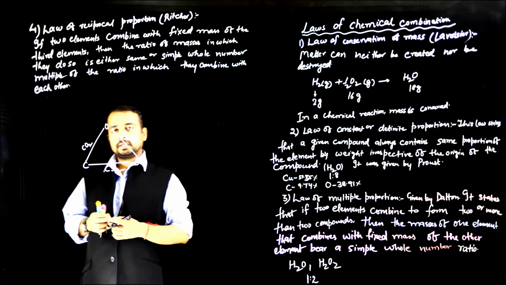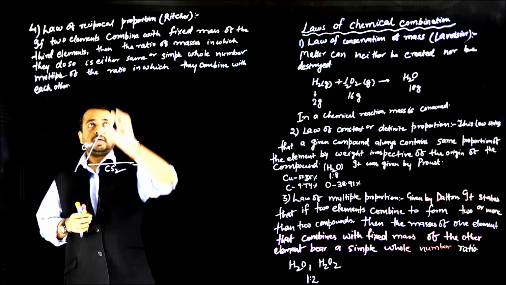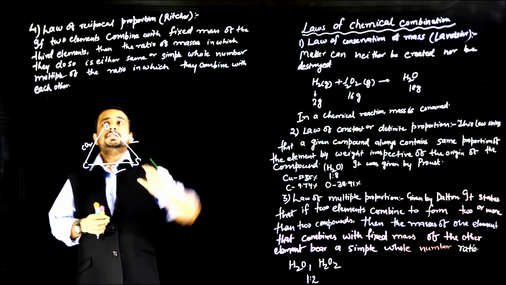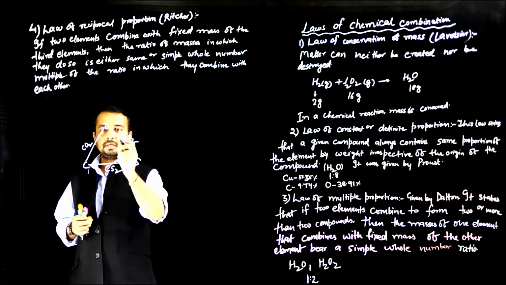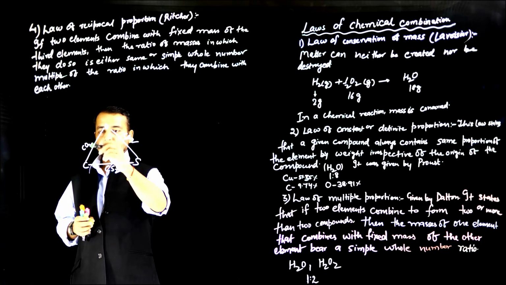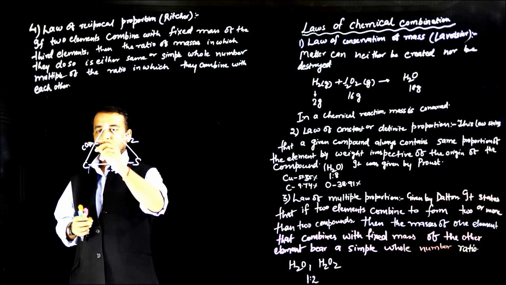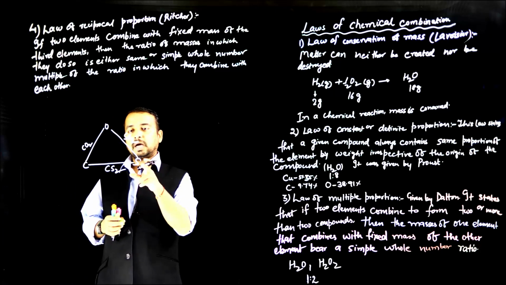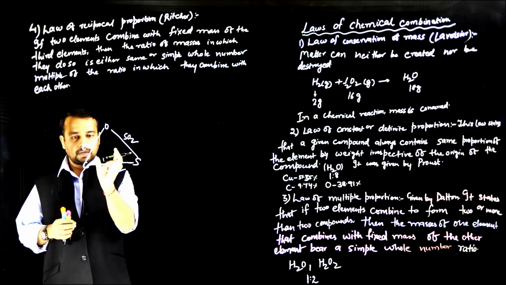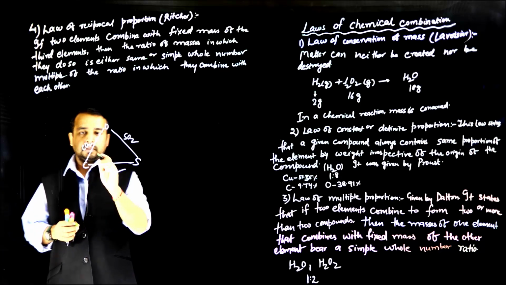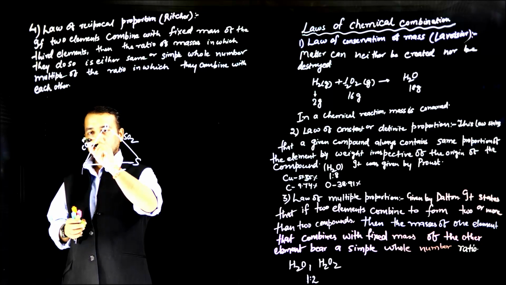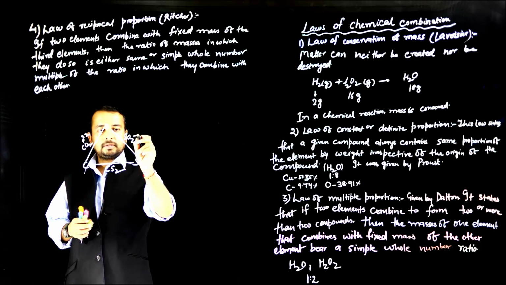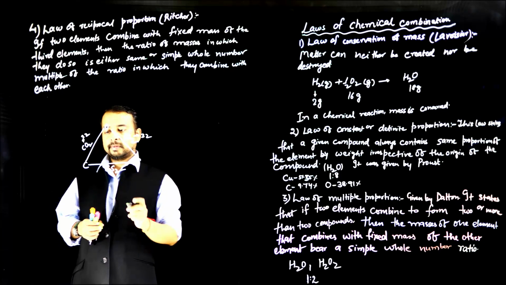So let us see what the ratios are. What the law says is that if two elements like carbon and sulfur combine with oxygen to form compounds, and the masses of oxygen with which carbon and sulfur combine are fixed, so oxygen in this compound is 32 and in this compound is also 32 grams.